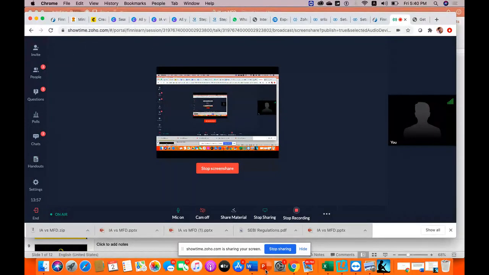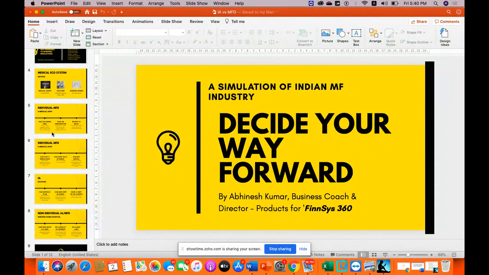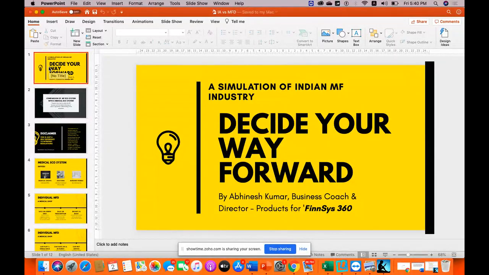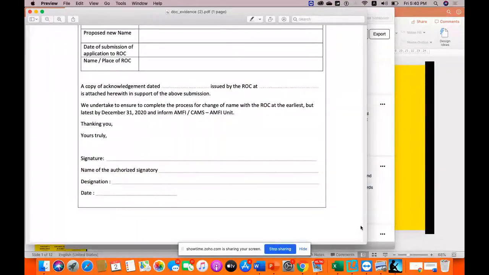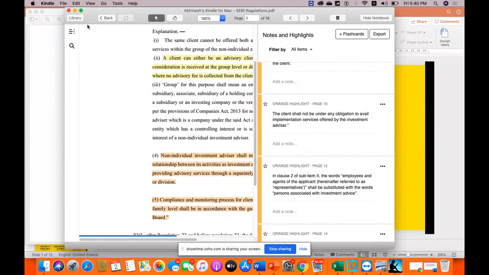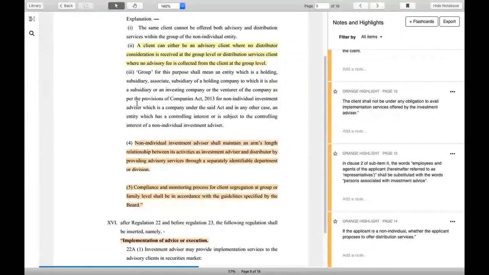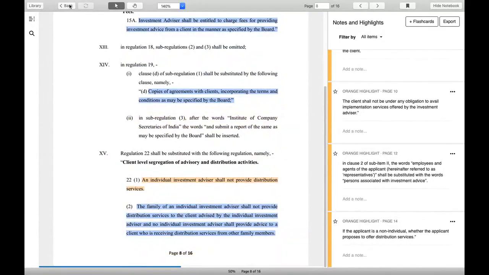Now let me start with this, and be very clear about what I'm going to show. I hope all of you understand that the latest regulation which has come in July 2020 is related to an amendment. Please understand, amendment. So let me first open my regulation. That is going to be very important for all of you. I am putting it full screen.